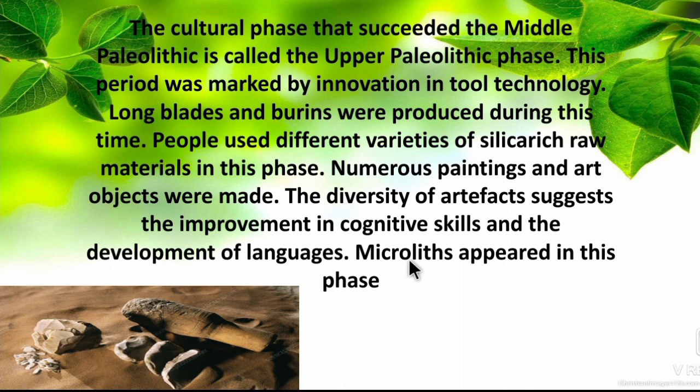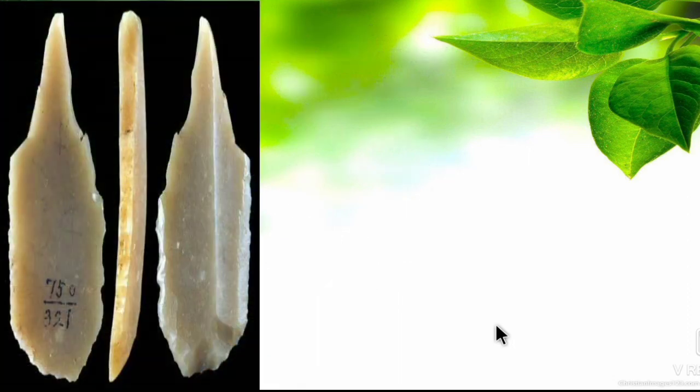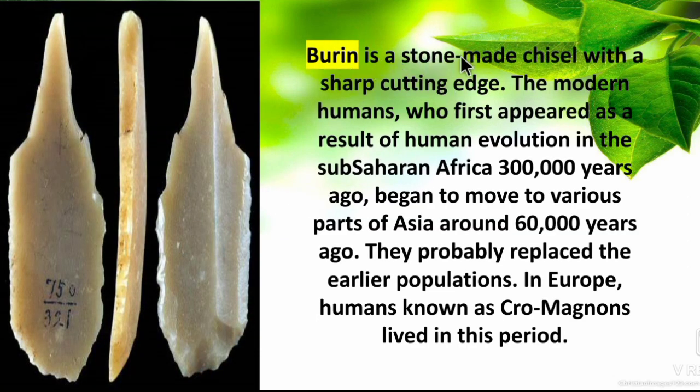So the Upper Paleolithic is a much more developed stage than the Middle Paleolithic. They made many blades and a diversity of artifacts. Diversity of artifacts means the different tools they made, and they used microliths. Microlithic means micro is small, lithic means stones. So they used small stones to make their tools. Burin. A burin is a stone-made chisel. It will look like this.